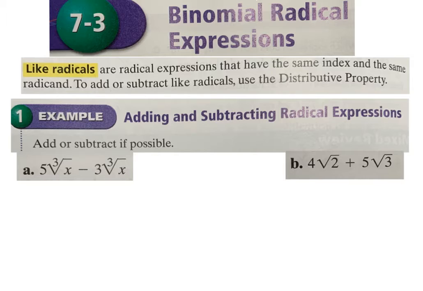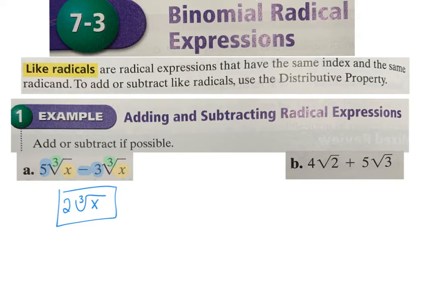All right, so for this first one, add or subtract if possible. The first thing you check is, what is inside? X and X, that is the same. Yes. Index, 3 and 3, that is the same. That means we can add or subtract the coefficients, so to speak. So I can say 5 minus 3. So my answer here would be 2 cubed root of X. 2 cubed root of X. And I can add and subtract those.